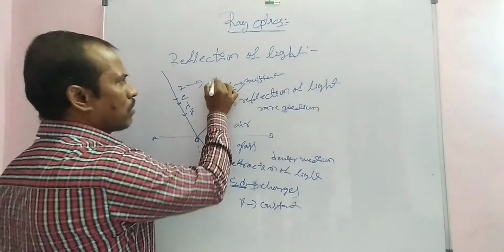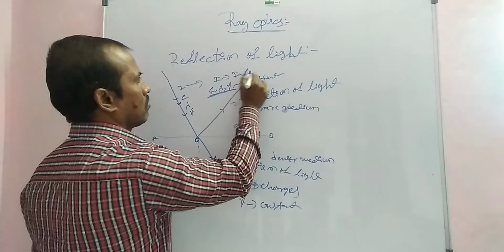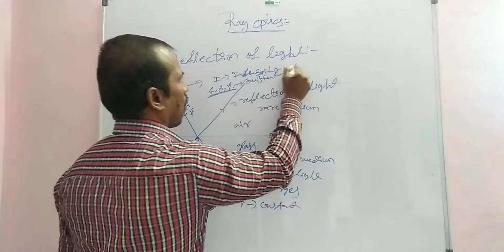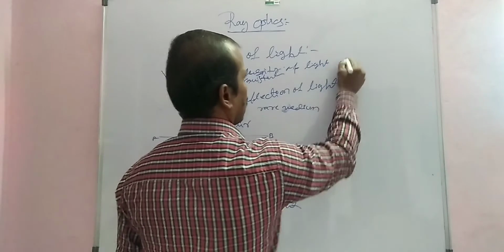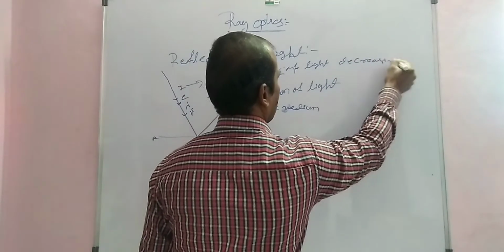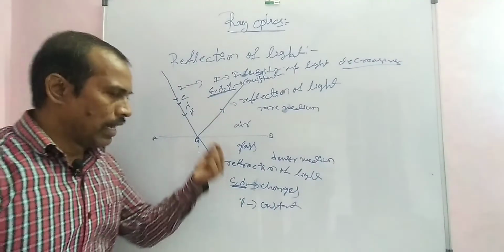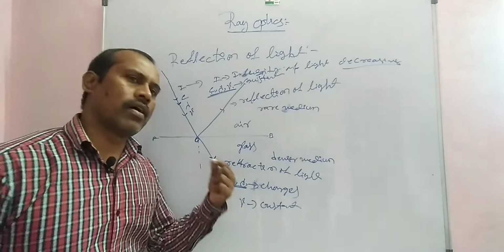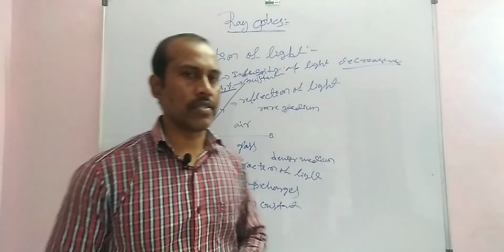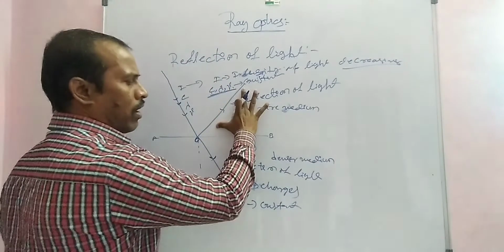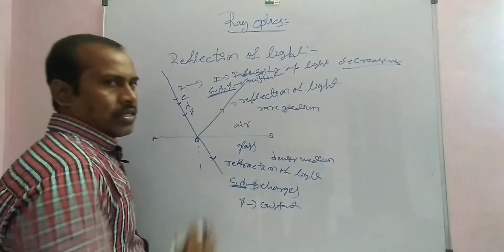In refraction also the intensity is decreasing, velocity changes and wavelength changes, while frequency is constant. This light is the reflected light, and this light is the incident light.